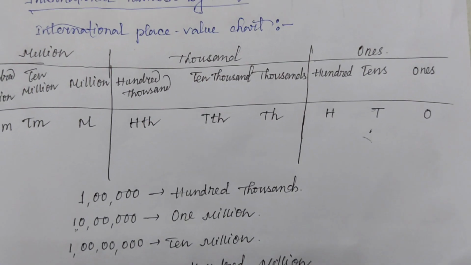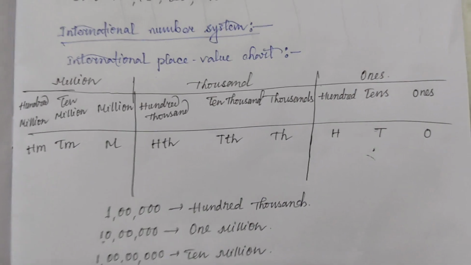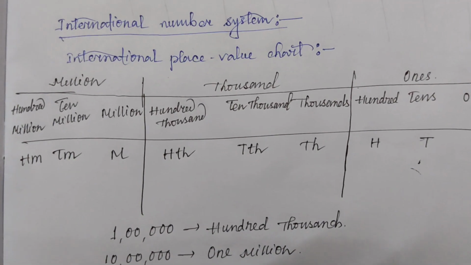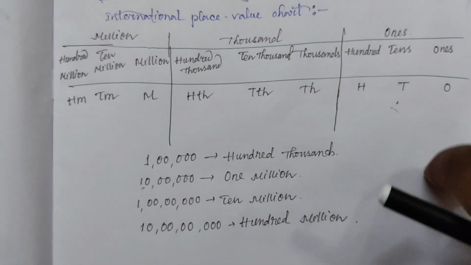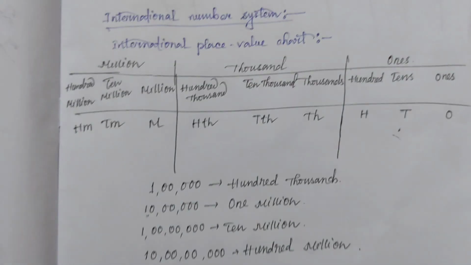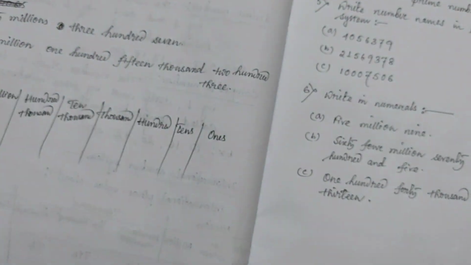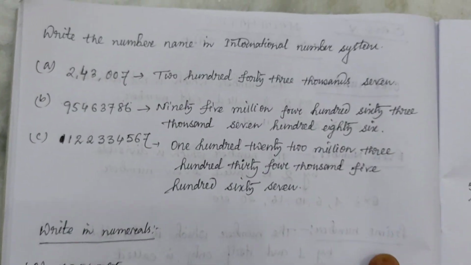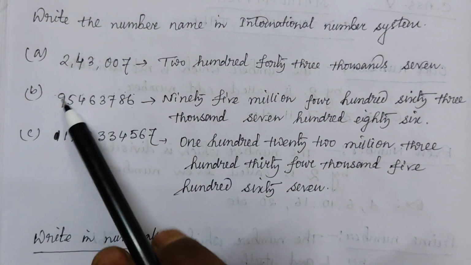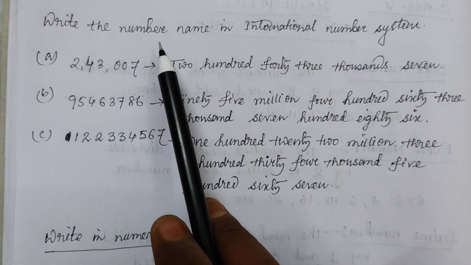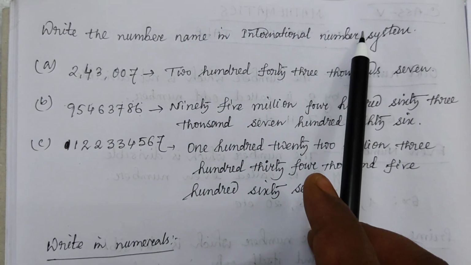So, using this international number system chart, you have to find out the number name. Suppose here I have taken some examples. You can see in the first one, write the number name in the international number system.